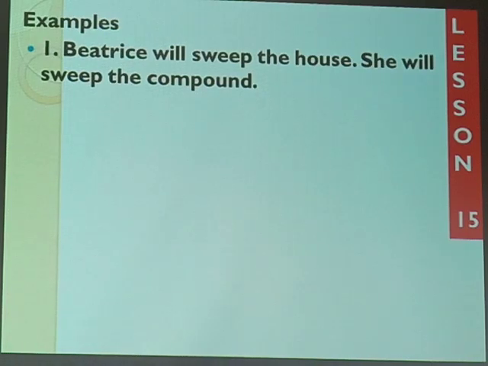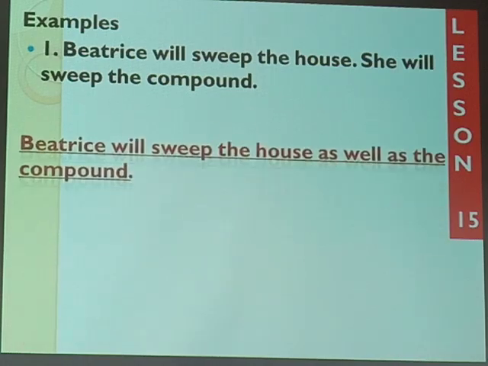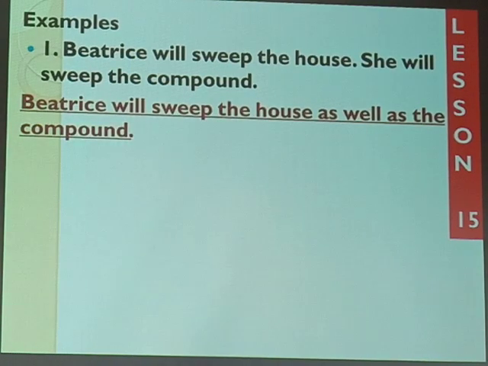Yes, Beatrice will sweep the house. She will sweep the compound. Remember, we have only Beatrice doing the two actions, sweeping the house and sweeping the compound. So how do we go about this? Remember, we shall not have the other punctuation mark. Yes, and we have only one subject. We realize we have different actions, and those are the things we're comparing. We're talking about sweeping the house and sweeping the compound. Of course, our answer will be Beatrice will sweep the house as well as the compound.